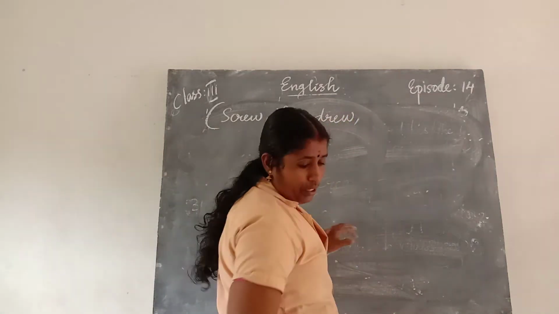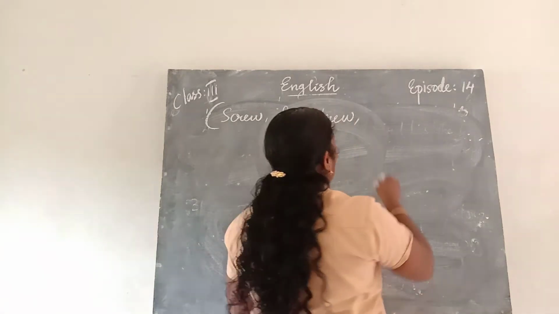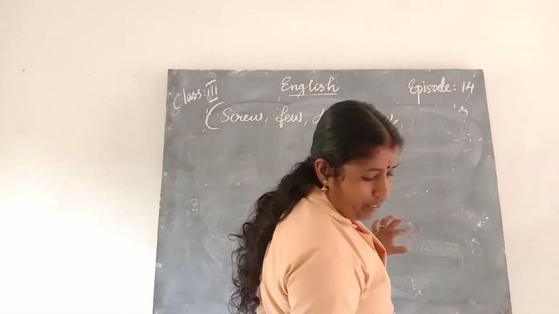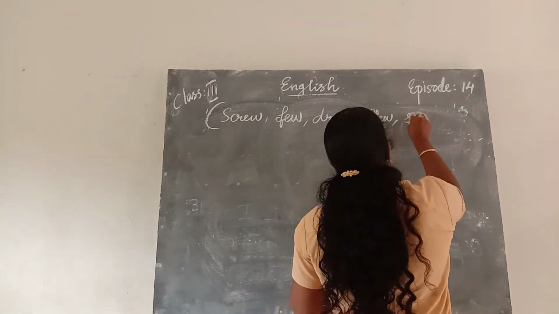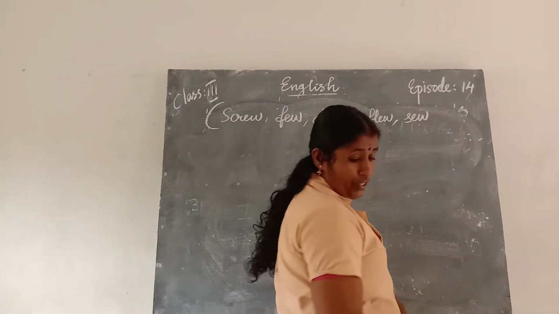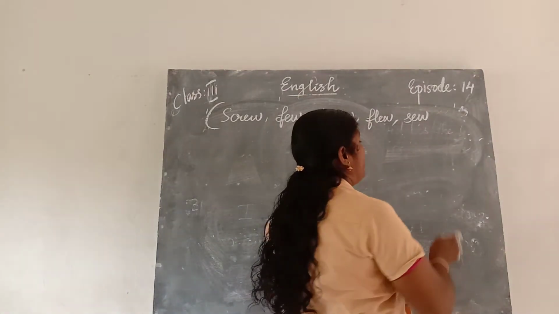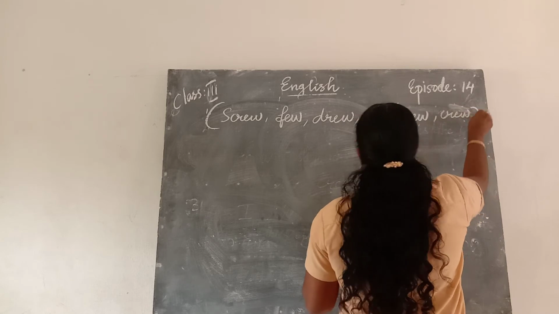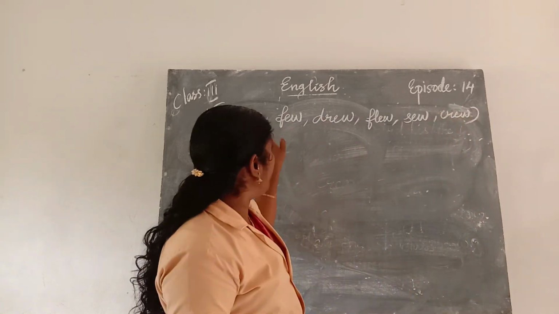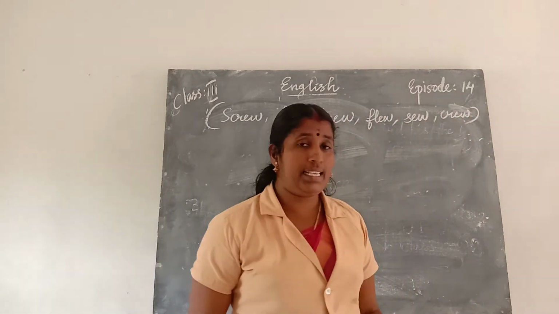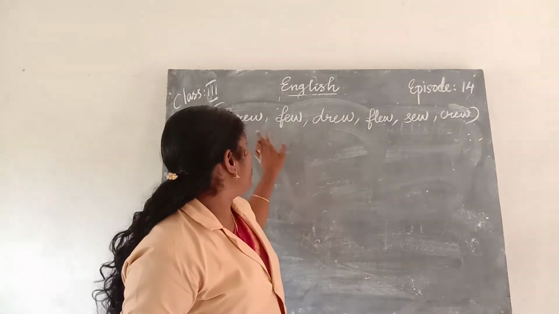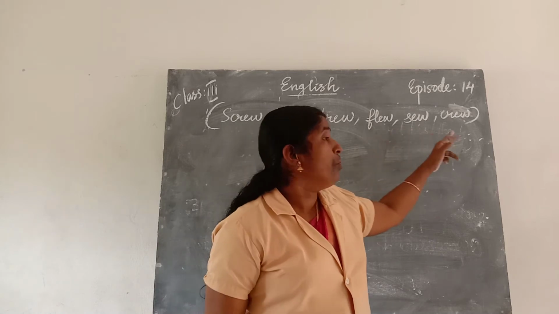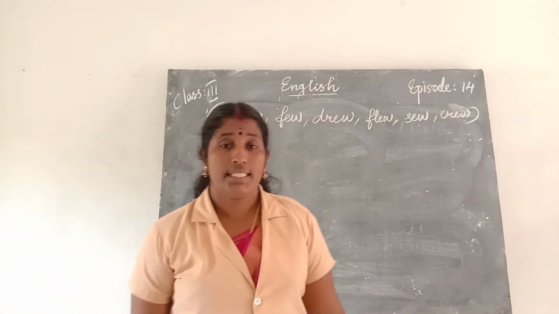D-R-E-W, drew. Then next one, flew. F-L-E-W, flew. Next one, sew. S-E-W, sew. Next one, crew. C-R-E-W, crew. How many words are there? 1, 2, 3, 4, 5, 6. Screw, few, drew, flew, sew, crew. These are the 6 words.